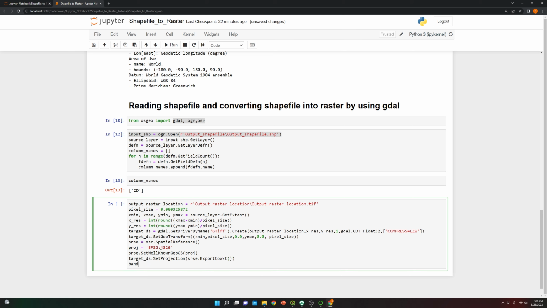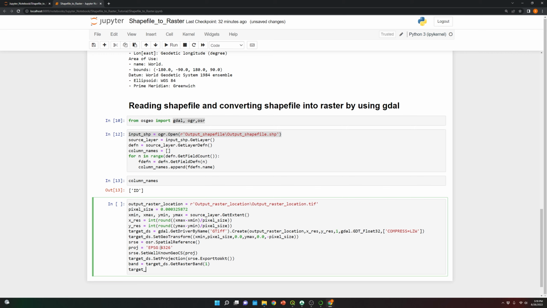So now we need to specify how many bands. So it should be, again, target ds GetRasterBand, and over here we need to specify that the raster will contain one band, and in that band we're gonna save all the land cover classes.